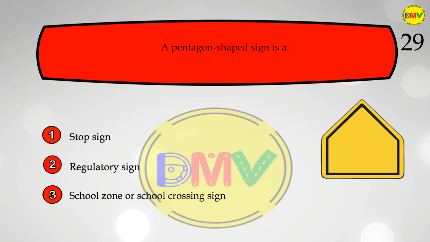The question 29. A pentagon-shaped sign is a 1. Stop sign. 2. Regulatory sign. 3. School zone or school crossing sign.